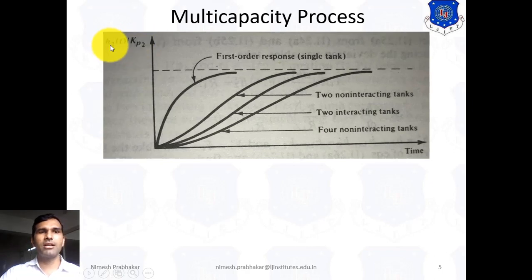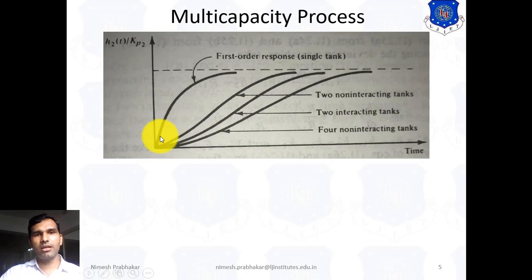Same as if we consider a single tank, here we write H1, which represents the height of liquid in the first tank. For the fourth tank we write H4, which represents the height of liquid in the fourth tank. So according to the response it will change.